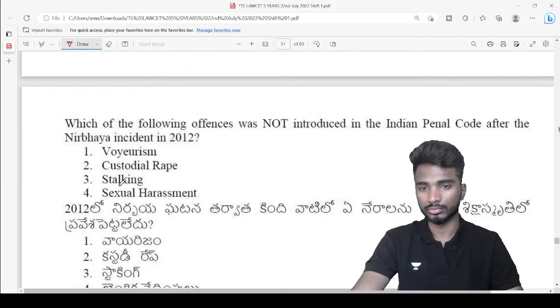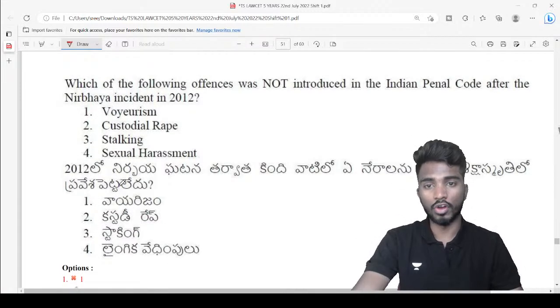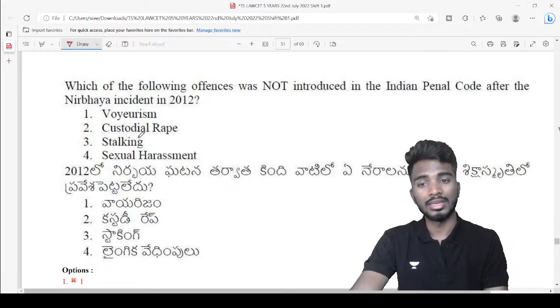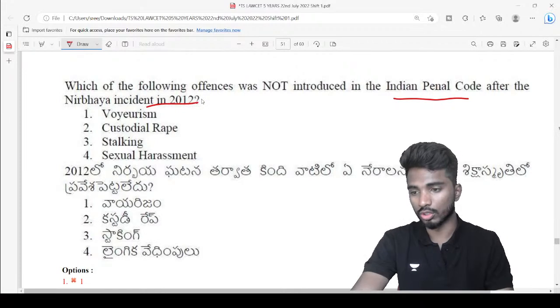Next, which of the following, very good Srikanth, which of the following offences was not included in the Indian Penal Code after the Nirbhaya incident in 2012?